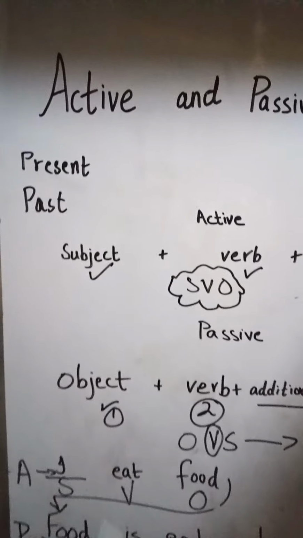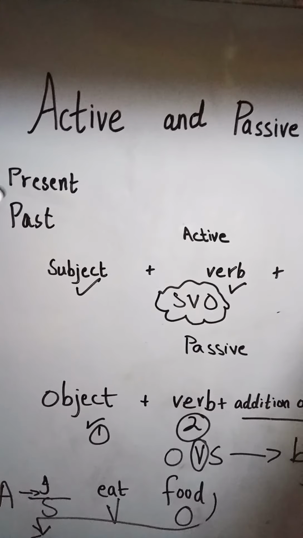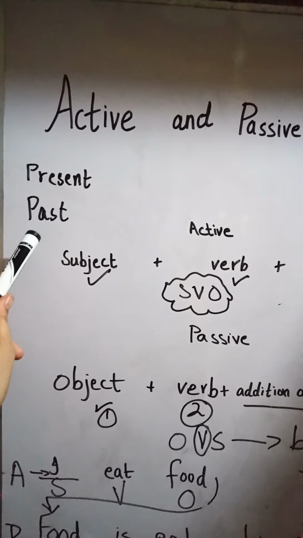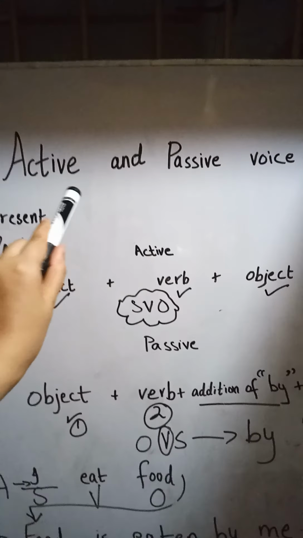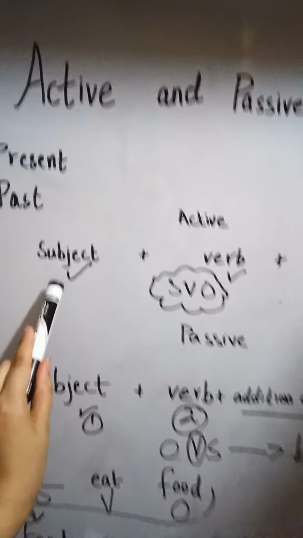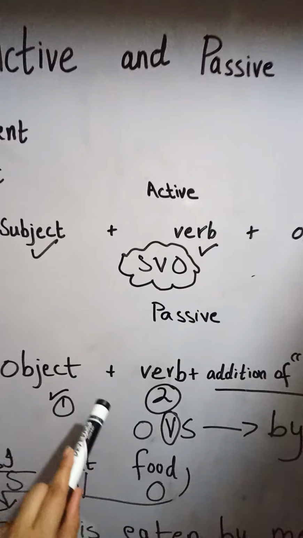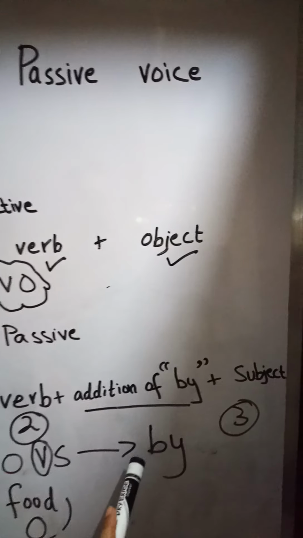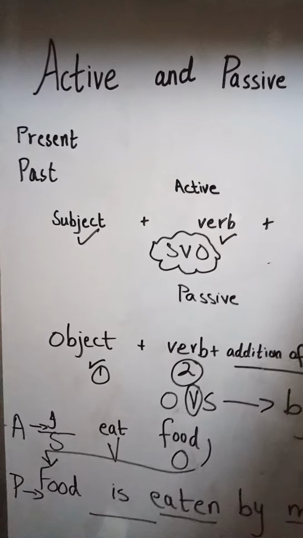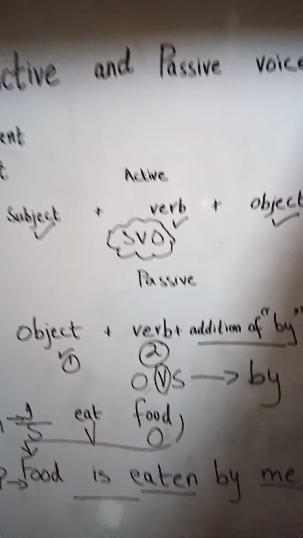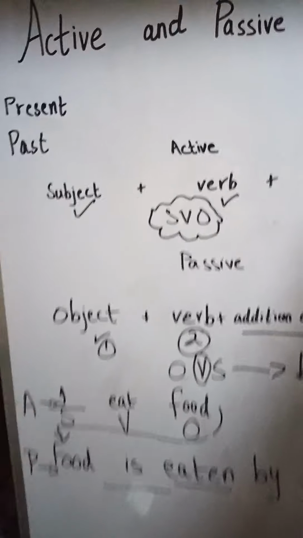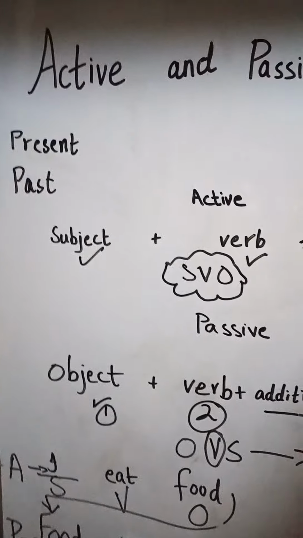Okay students, we were doing active and passive voice today in the second lesson. Yesterday we learned about the present tenses rules. Today we are going to learn about the past tenses rules, how we are going to change active and passive voice with the formula of SVO into OVS with the help of using by and different helping verbs, and the change of the first, second and third person. So let's start with the past tense examples and rules.